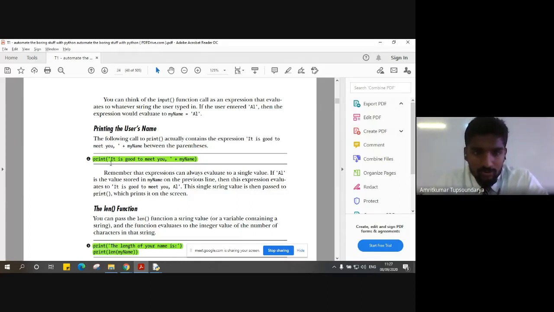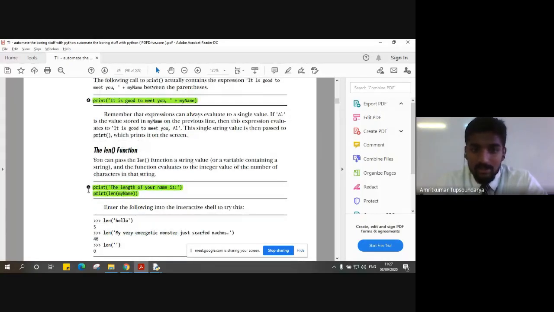So once the user enters that name, the compiler prompts the message that it is good to meet you, followed by the name, and then at the same time it gives you the length of your name, right? So here we are making use of the inbuilt function len, which gives us the length of any particular word that we are passing as a parameter to the function. So here you can see a print statement, the length of your name is, followed by another print statement, len(myName). Now you can see we are using two print statements.